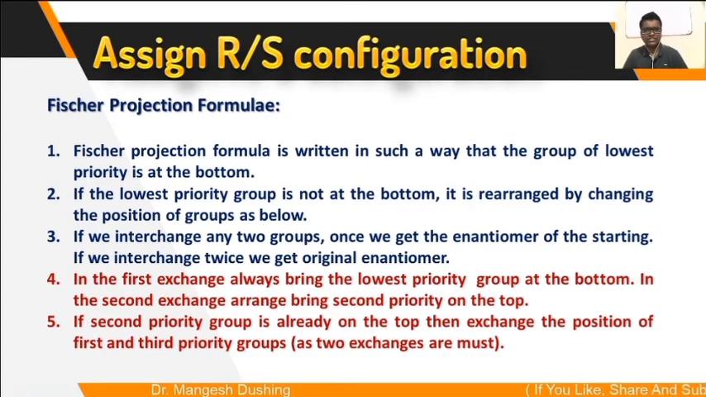So this is very important. Nobody asks the rules, but you should know them while assigning the RS configuration in a Fischer projection formula. You have to interchange the groups of the chiral center if the lowest priority group is not at the bottom. If it is already at the bottom, then you need not do the exchanges of atoms or groups of atoms on the chiral center. Exchange is important only if the lowest priority group is not at the bottom.